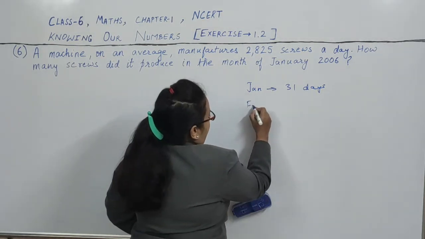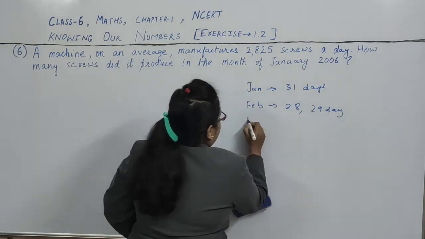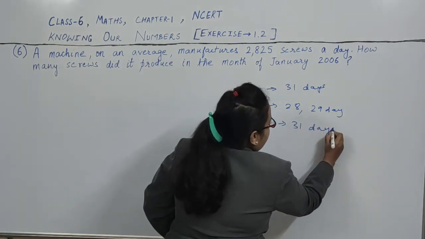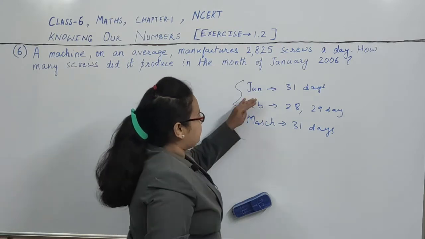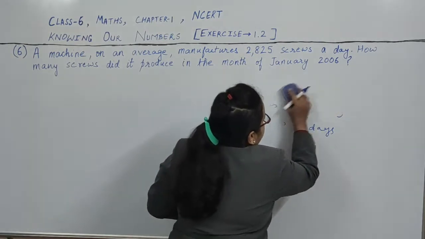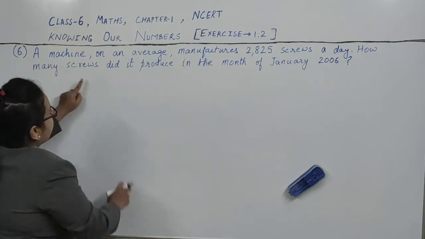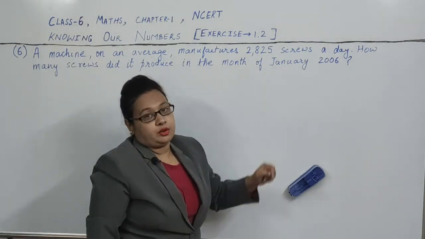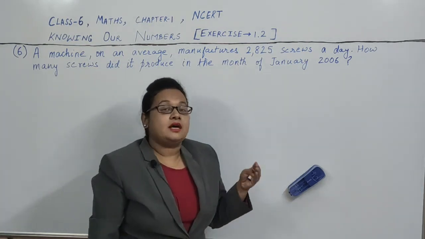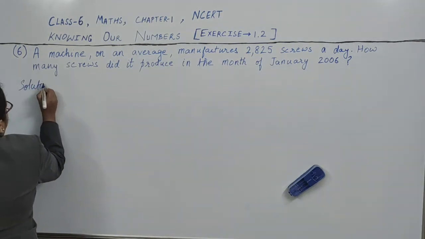In the month of January, there are always 31 days. In February, it will be either 28 days or 29 days. Like that, in March, it will always be 31 days. So now we know that January has 31 days. What is the question? How many screws did it produce in the month of January 2006? Whatever the year may be, every year January has 31 days. Now we can do the solution of this question.